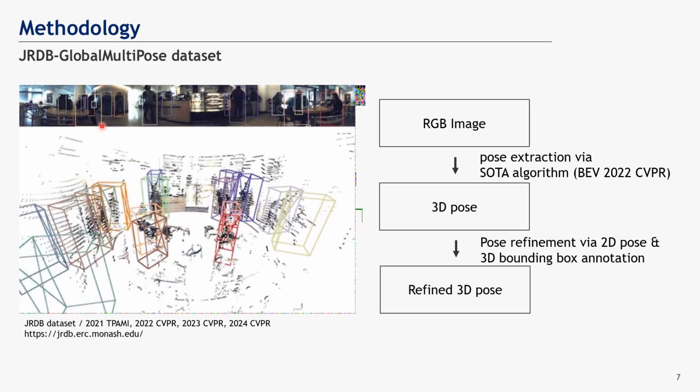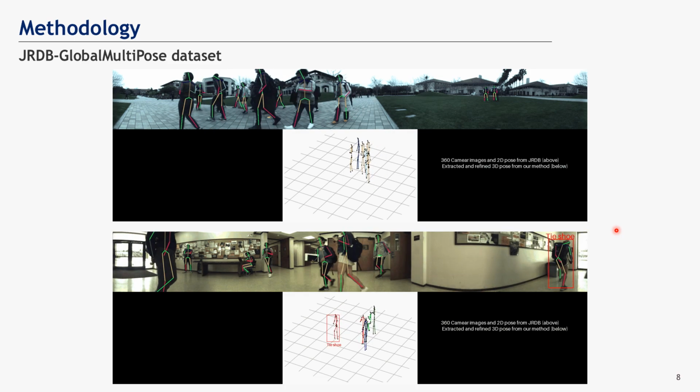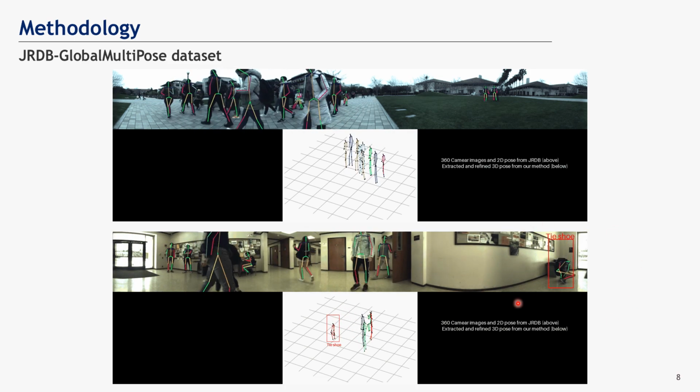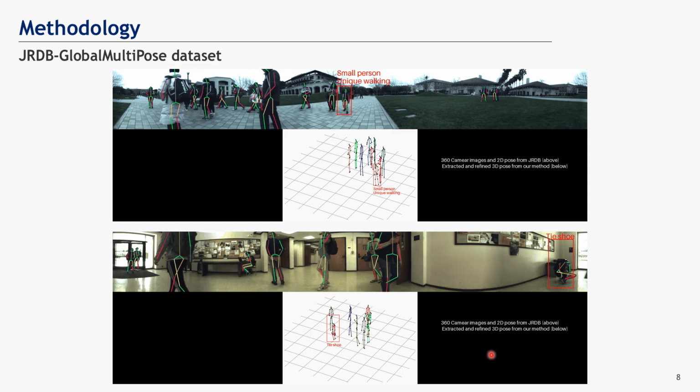From RGB image, we extract initial 3D pose using an off-the-shelf SOTA algorithm. Then, we refine the 3D pose using 2D pose and 3D bounding box annotations. And then we get the final refined 3D pose. Please refer to the paper for more details. Here is an example of the parsed dataset. As seen on the bottom video, the dataset includes some diverse motion, such as tying shoe.